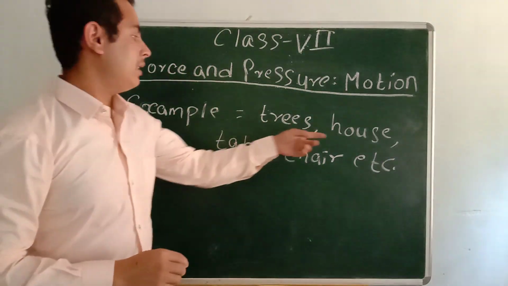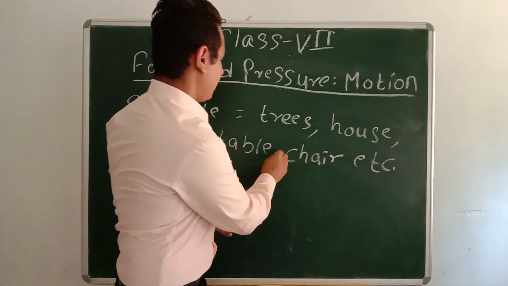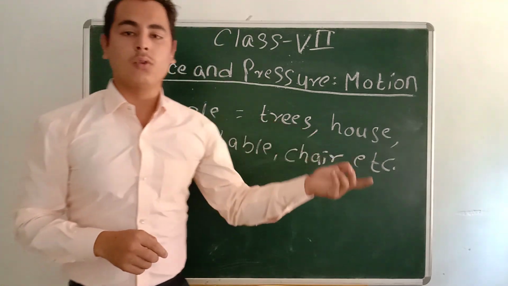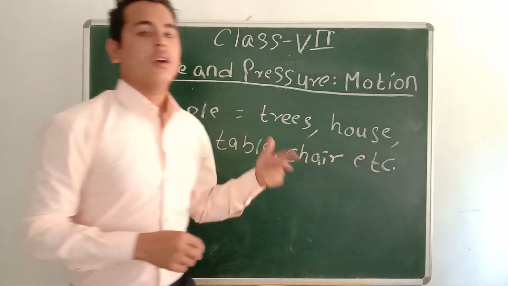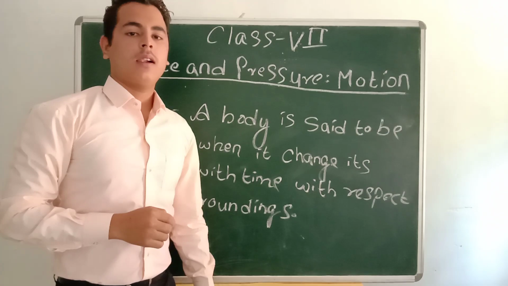That means trees, house, table, chair, these objects, they don't move, they don't change their position with respect to time or with respect to their surroundings.